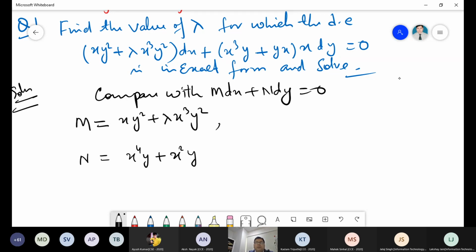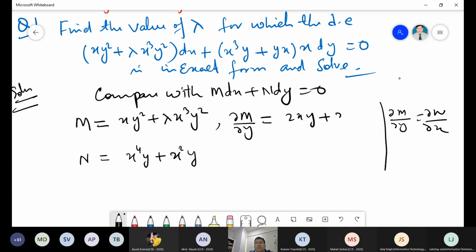Now for testing this, it must be del M upon del y equal to del N upon del x, right? So you have to find del M upon del y. This is the partial derivative with respect to y, keeping x as a constant. So the expression will be 2xy plus 2 lambda x cubed y, correct now?